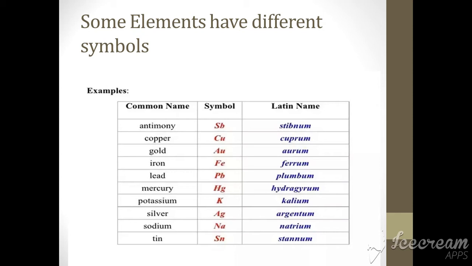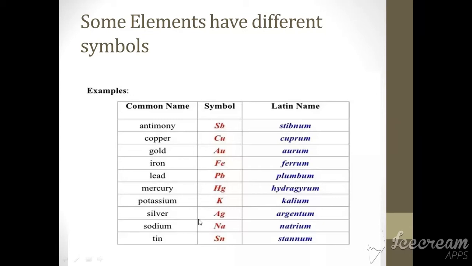So why are some of the elements given different symbols? Because of their Latin names. This is the list of the elements that have different symbols according to their Latin names. For example, gold. Gold has the symbol Au because its Latin name is aurum.